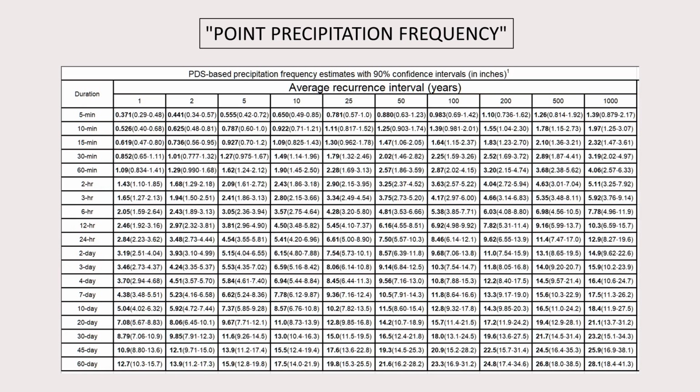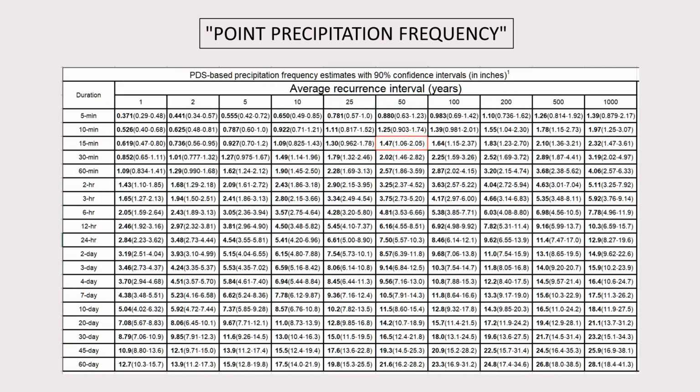This table is in relation to New York. Regrettably, for some reason, this table is in inches per hour. In any case, let's take this cell that I marked in red. This cell means that the rain intensity written here is so strong that a 15-minute rain interval that will collect at least 1.47 inches of water is so rare that it is expected to occur only once every 50 years. To me, this seems like a pretty overkill value for the rain intensity. Converting this and doing the math results in 2.5 millimeters per minute of rain.